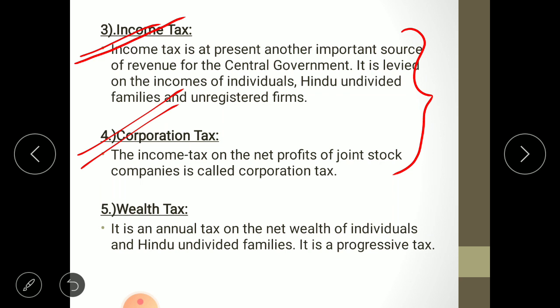These are commodities which, if we sell, earn crores of rupees. So it is considered as the wealth of that royal family or individual. So what the government is doing is charging income tax on regular income, plus charging wealth tax on the wealth or properties of these individuals and royal families.